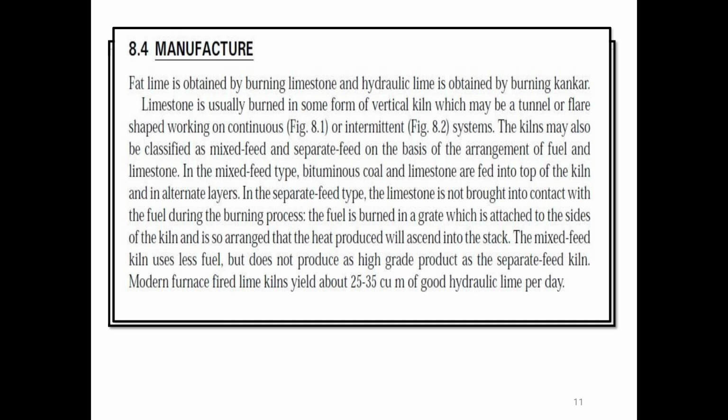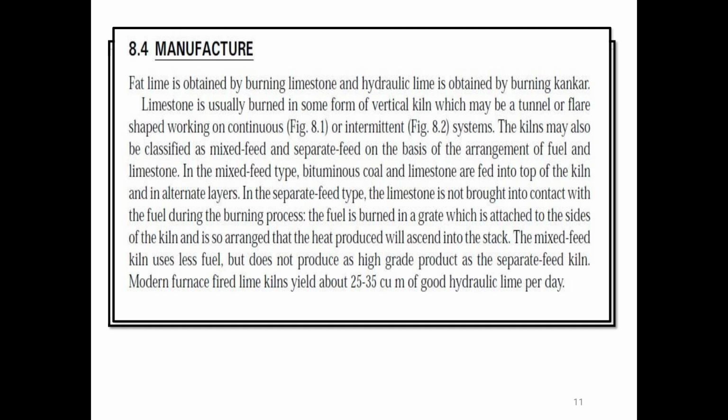The kiln may also be classified as mixed feed and separated feed on the basis of the arrangement of fuel and limestone.